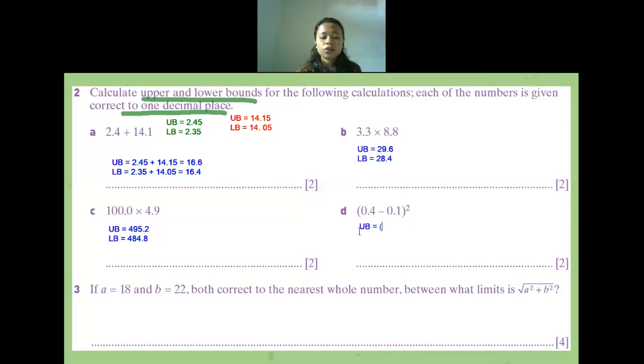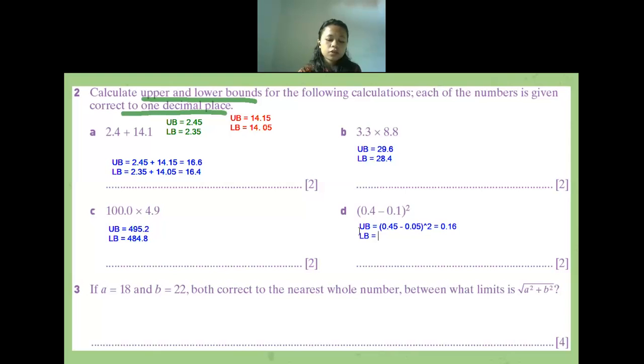0.45, okay. 0.45 minus 0.05, okay, to the power of 2. How many will it be? 0.16. Okay, 0.16. For the lower bound, how many will it be?